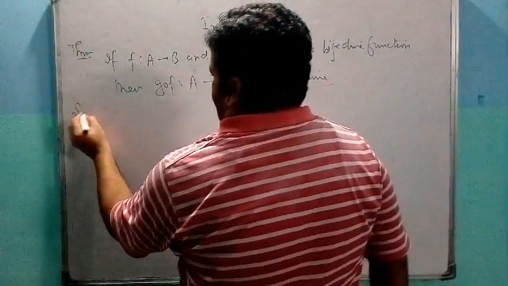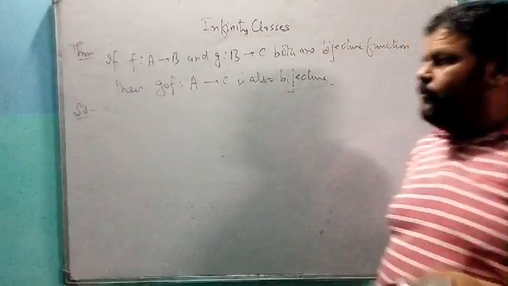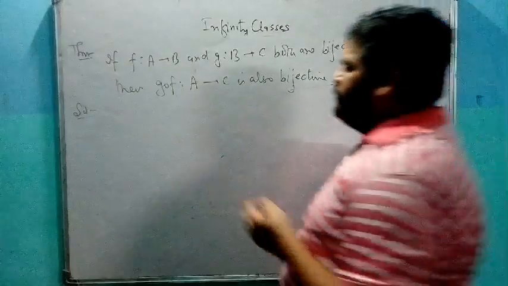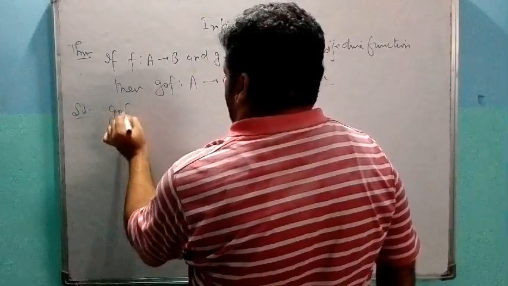To prove gof is bijective, we have to prove gof is 1-1 and gof is onto. First we prove gof is 1-1.